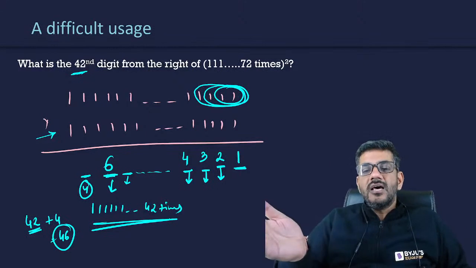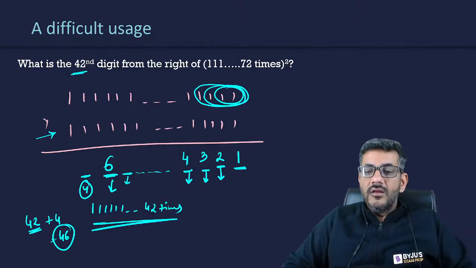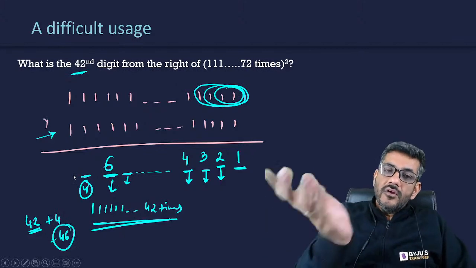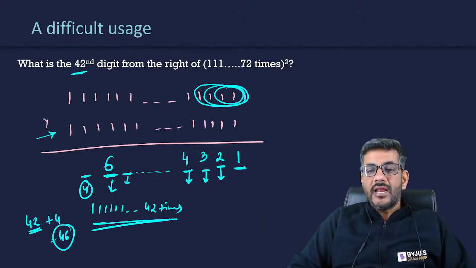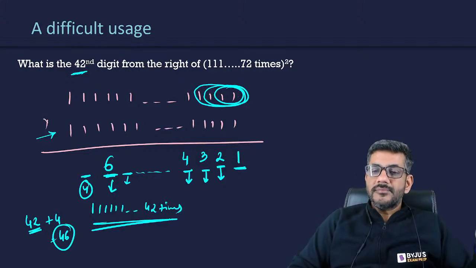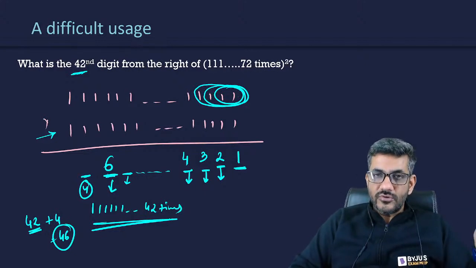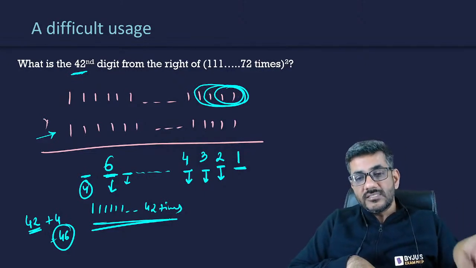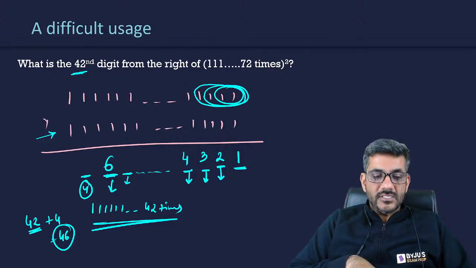But the one before it would also have sent a carry over of 4. 42 plus 4 would have become 46, and because of that 6 would be written, 4 would be sent as a carry over ahead, and my answer is 6 here. This is how these concepts are used, though they might look pretty easy to you. They might be used within the questions, but they might be used as single questions as well in the manner that I have just discussed with all of you.